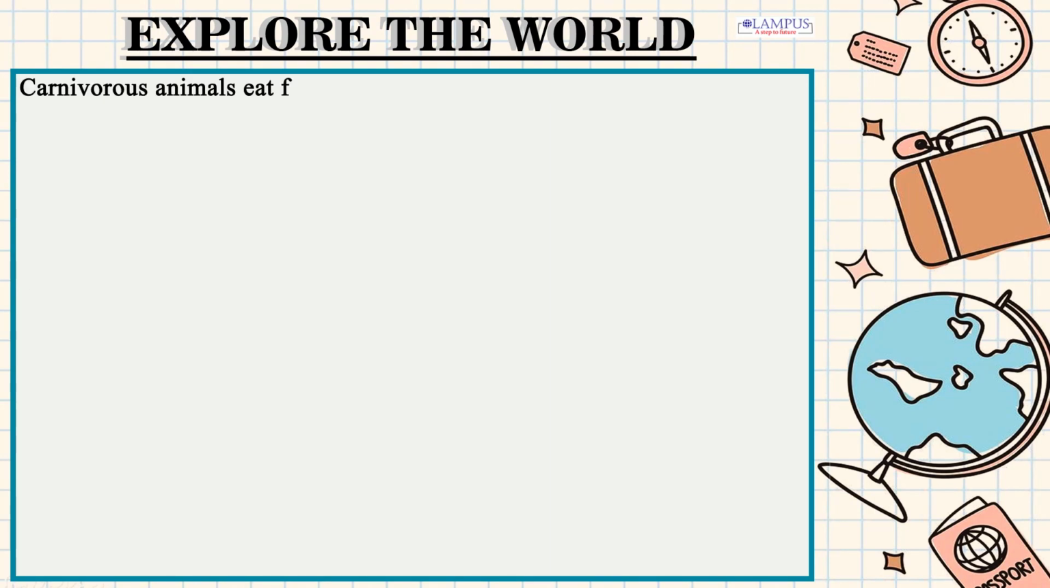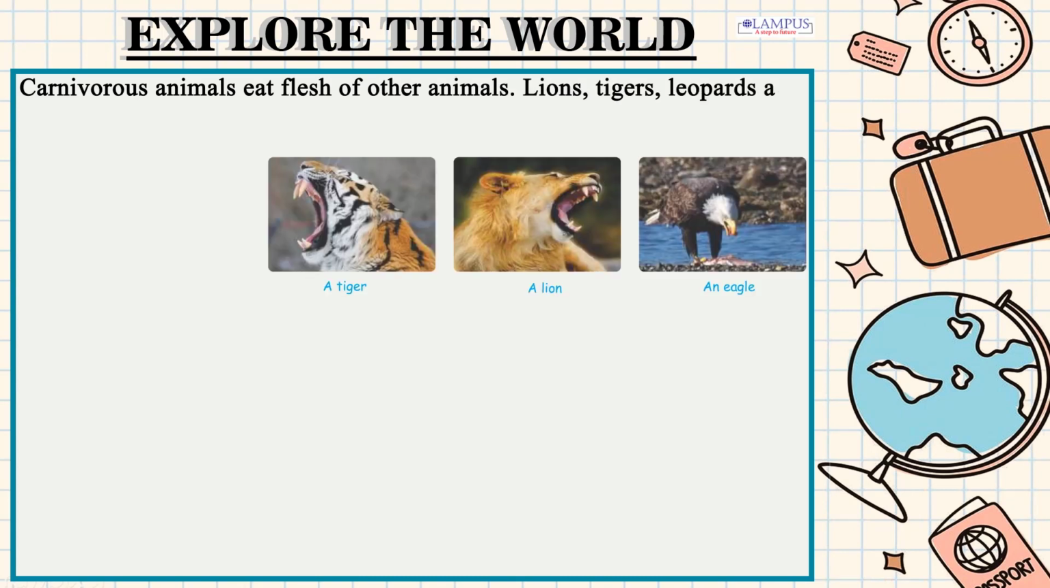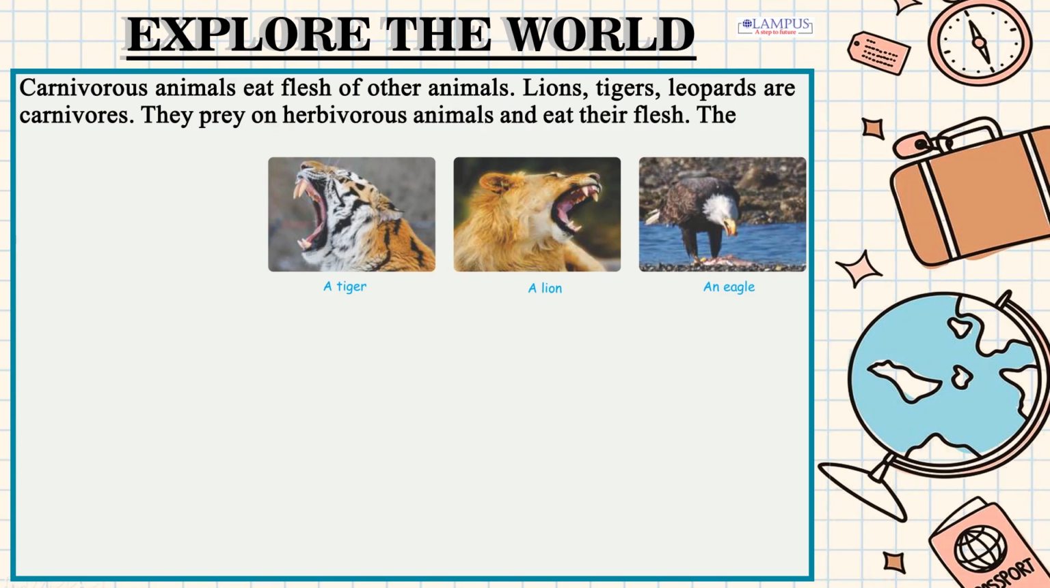Carnivorous animals eat flesh of other animals. Lions, tigers, leopards are carnivores. They prey on herbivorous animals and eat their flesh. They have strong and sharp tearing canine teeth.